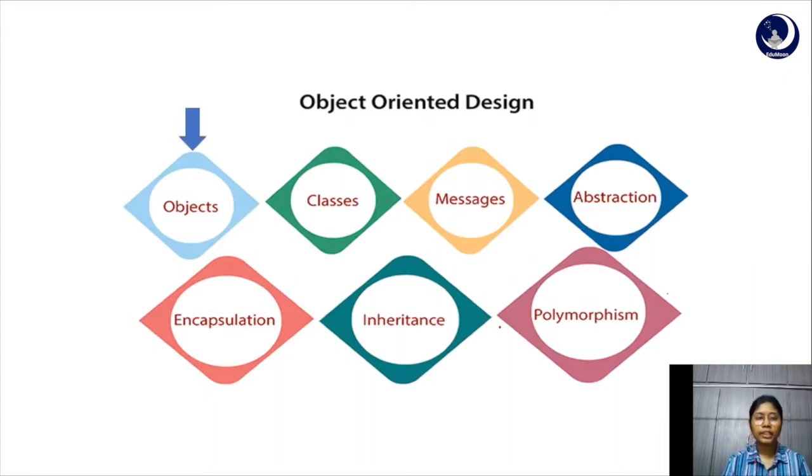Object is an entity with characteristics which uniquely identify it. For example, dog is an object. It has states like breed, color, and behaviors like wagging its tail and barking. And class is a blueprint using which objects are created, and it defines the behaviors of its objects. For example, consider a class bicycle. Hero Cycle and Atlas Cycle are instances of class bicycle. And objects communicate by message passing.